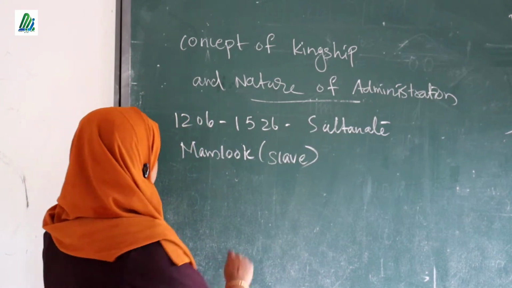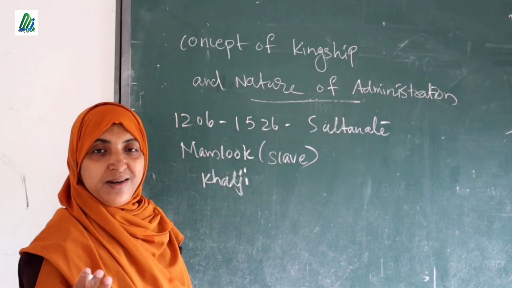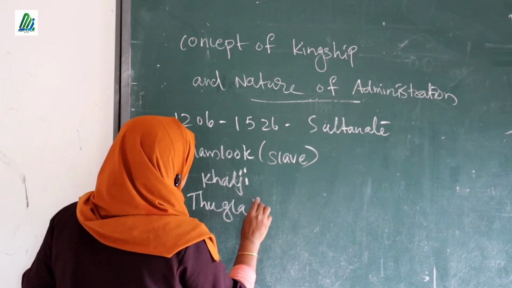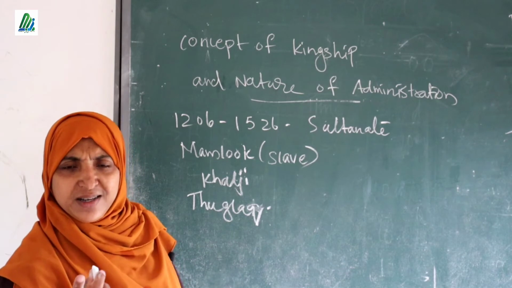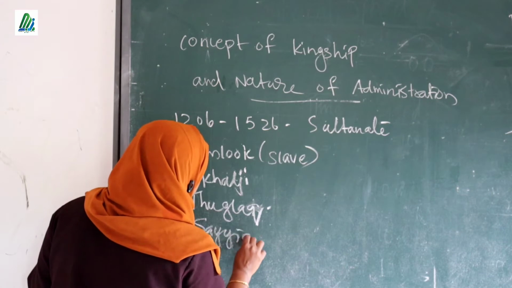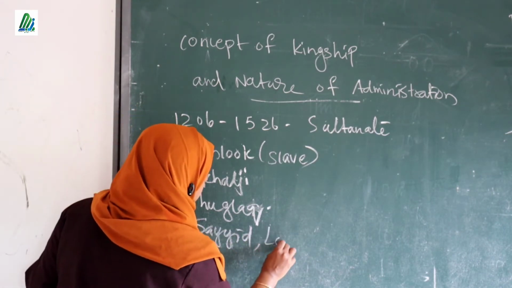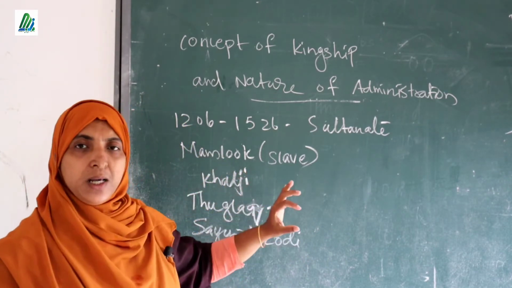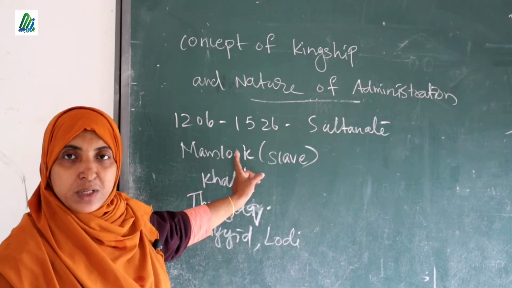The next one, Khalji dynasty. Next one, very good, Tughlaq dynasty. The next one, say loudly. Yes, Sayyid dynasty. The last dynasty, Lodi dynasty. So these were the famous five dynasties that belong to the Sultanate period. Clear?